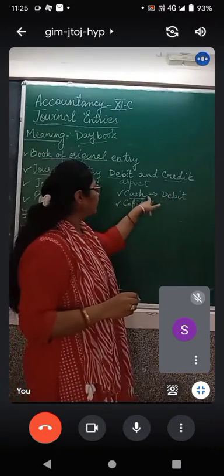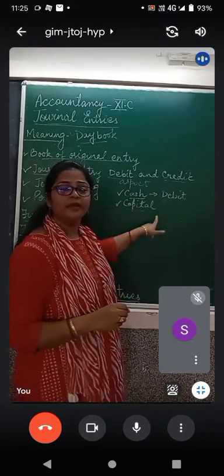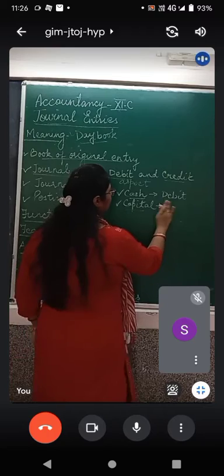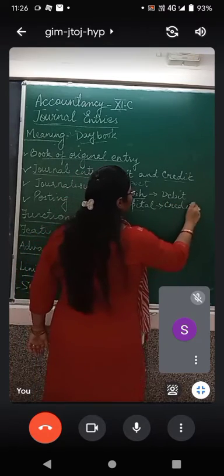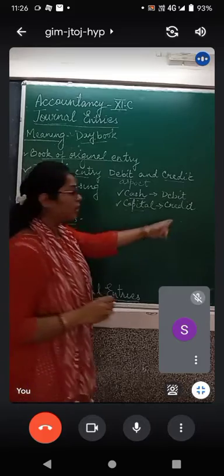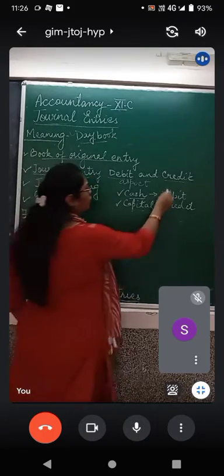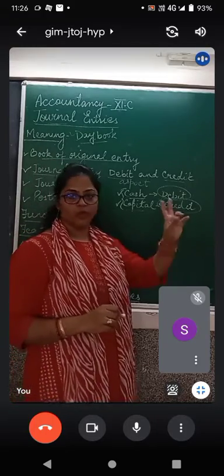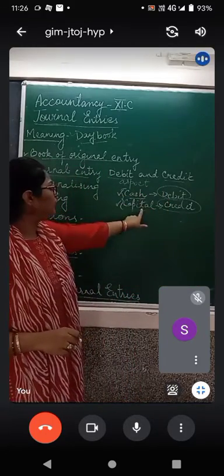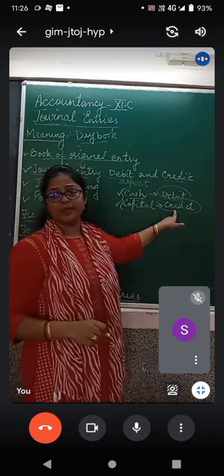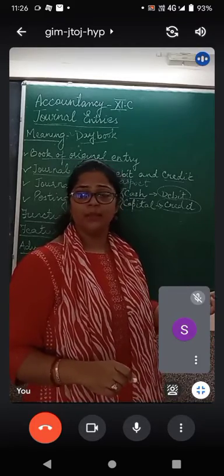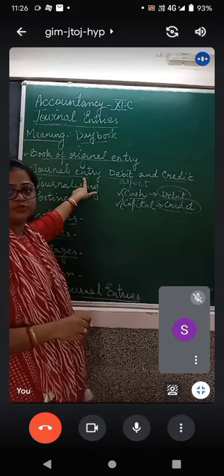Journal entry told us that it is cash which is to be debited, and credit all incomes and gains, because for capital it will be credit all incomes and gains. So for capital it is going to be the credit aspect of this journal entry. So the journal entry only told you that there is a debit aspect and there is a credit aspect to these two items involved in this transaction. इस ट्रांजैक्शन में इन्वॉल्व होने वाले जो दोनों अकाउंट्स हैं, कैश अकाउंट और कैपिटल अकाउंट, कौन सा एस्पेक्ट दोनों में से डेबिट एस्पेक्ट है और कौन सा एस्पेक्ट दोनों में से क्रेडिट एस्पेक्ट है, which thing helped us to find out? The journal entry helped us to find out.